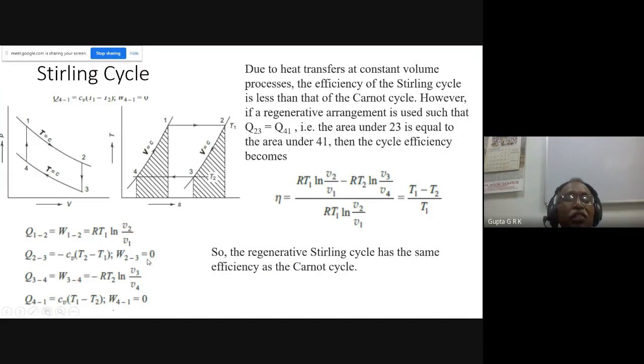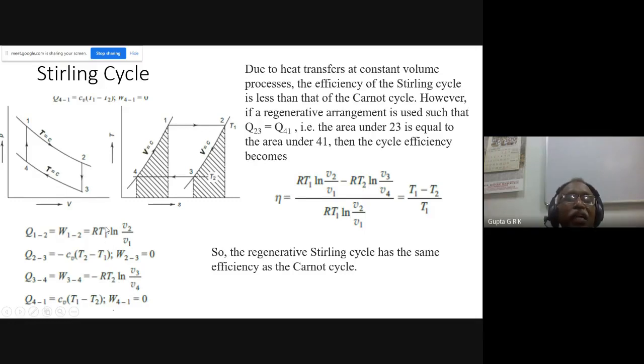And coming to the efficiency, it is very easy to calculate. So 1 to 2, which is heat addition, because it is isothermal, change in internal energy is 0. So both will be same, heat transfer and work transfer. I know work transfer for isothermal process is RT1 log V2 by V1. And Q23, this is isochoric, so work done is 0. And Q41 also work done is 0. And heat rejection Q34 is W34. This is again RT2 log V3 by V4.